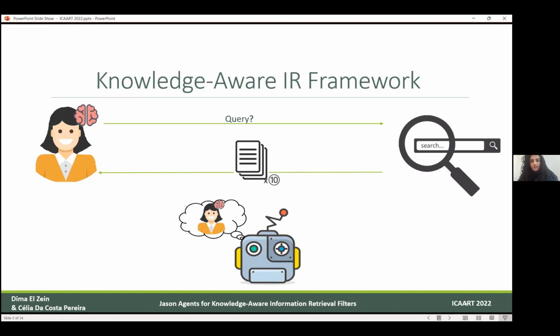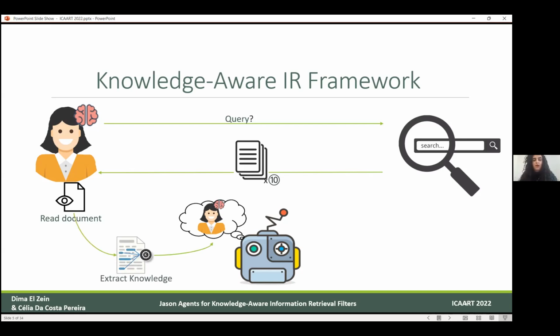In case you're asking, how do I know what the user's knowledge is? We are assuming that the content of the documents the user is reading is the knowledge of the user. So whenever the user reads a document, the knowledge inside it will be extracted and added as the agent's beliefs.